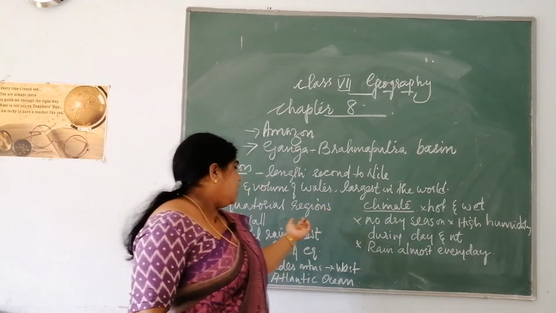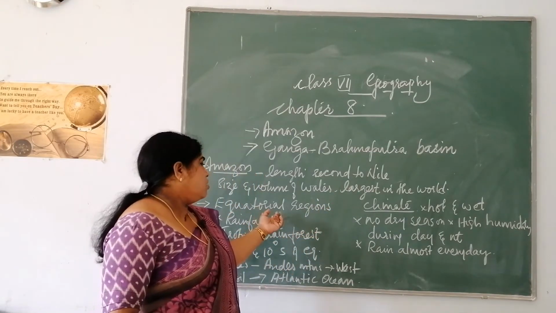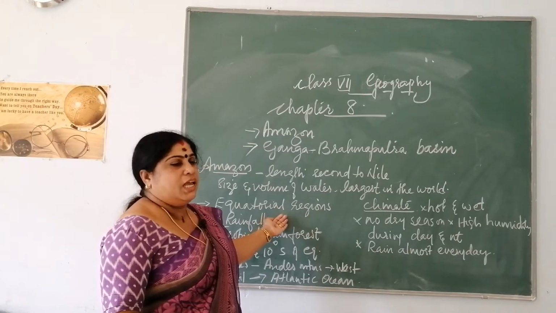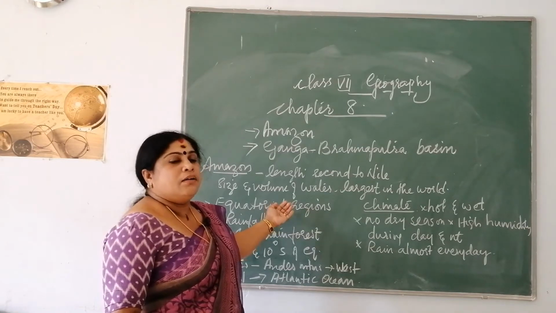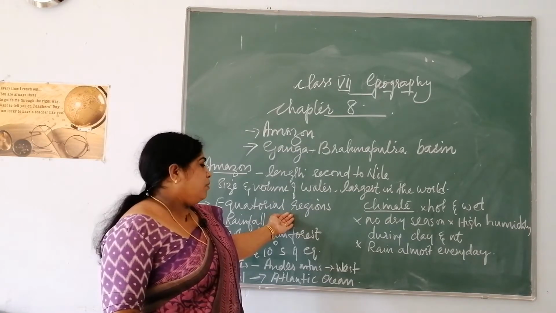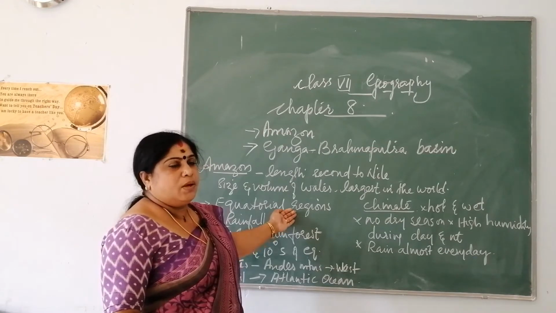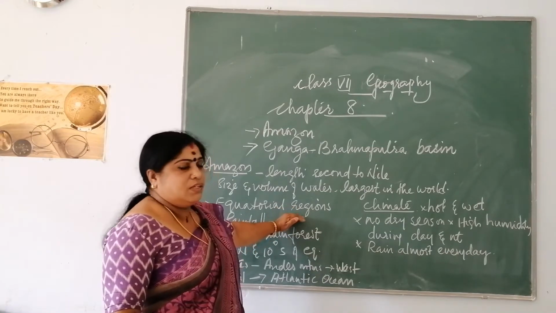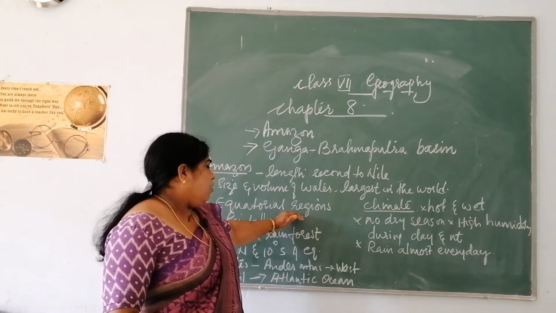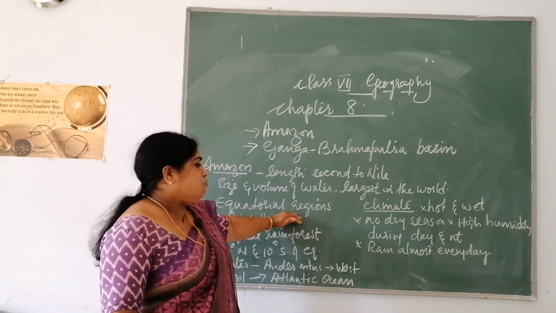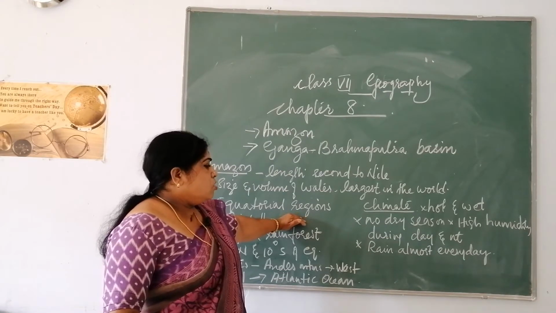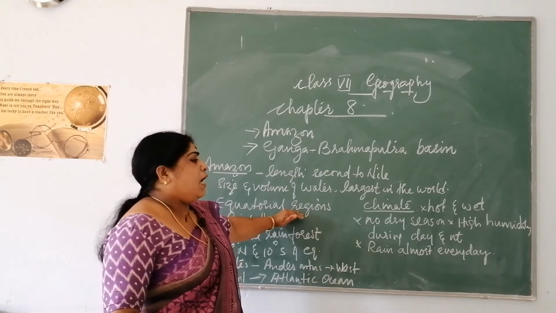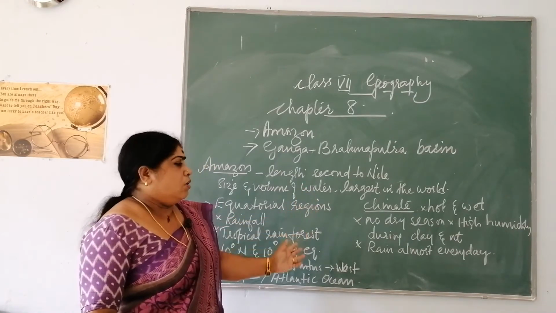You have already learned that in the earlier classes, because it is found in the equatorial regions, in the areas where it receives direct rays from the sun, and also due to the differential heating and cooling of land and water bodies.